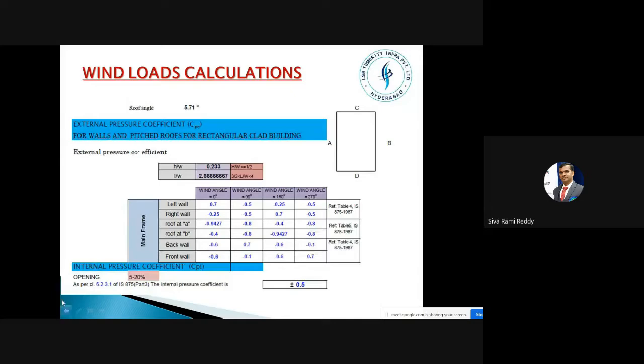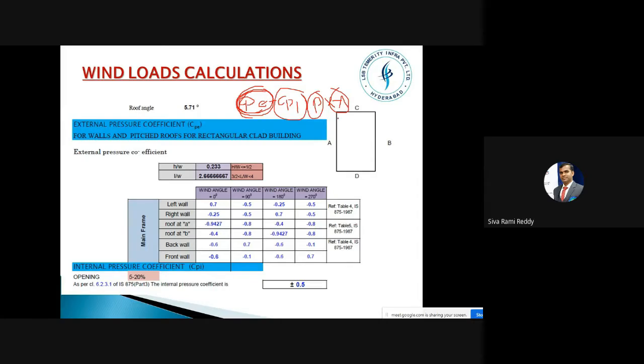Now from this, as we just stopped in the previous case, we know the force is (CPE minus CPI) into P, pressure, into area, right? We know the pressure, we know the area. In this one, we now have to find out the CPE. For finding out this CPE, it is slightly more involved, and calculators are needed.